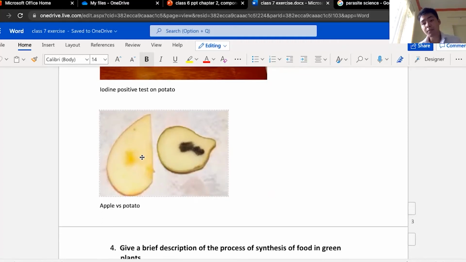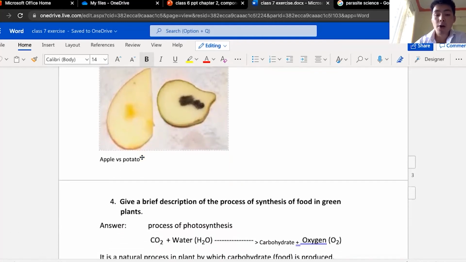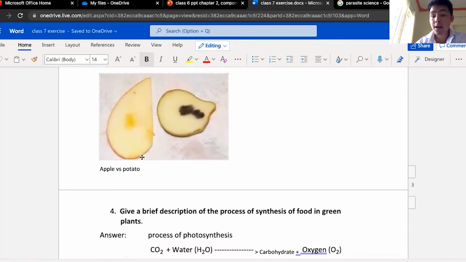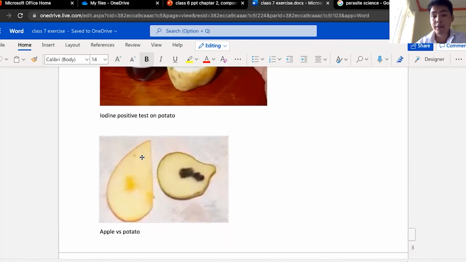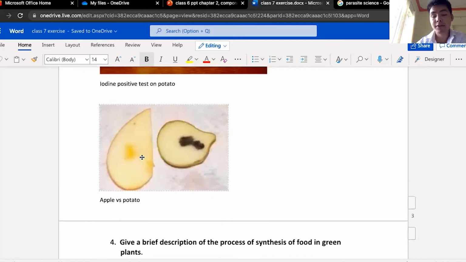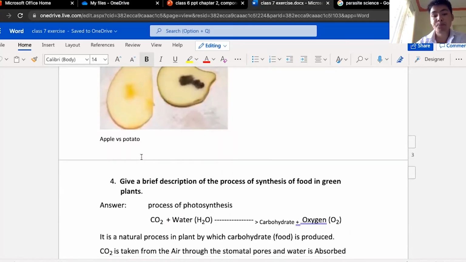I wish we could do an experiment in the school, but I don't think we have the facilities to do all these experiments. We'll see next time, right? All right. Please let me know if this doesn't clarify. It's going to take some time, but eventually you'll get it, I hope.